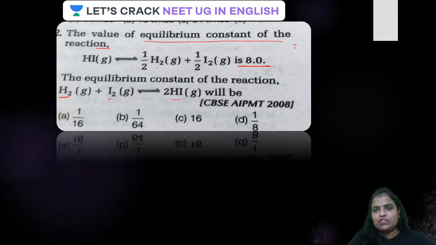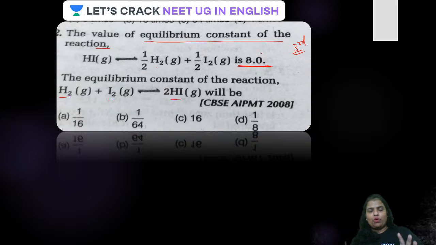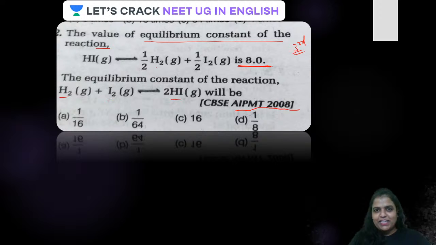This is the third type of question we are going to discuss now. Earlier it was related to K1, K2 kind of, or you can have a straight away value also. These types of questions have been asked many times, so be very particular, because one asked in AIPMT 2008 can be asked now. Be prepared for that.